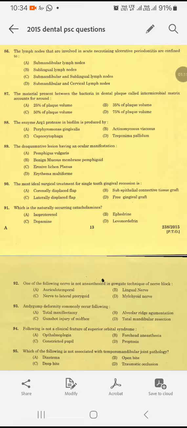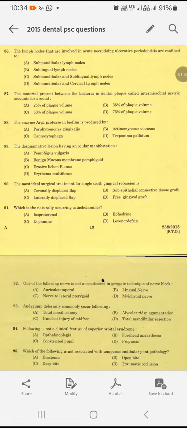Option D. Question number 87. The material which is present between the bacteria in dental plaque, called intermicrobial matrix, accounts for around how much percentage of the plaque volume? 25%, 35%, 50%, or 75%? I'll read the question once again. The material present between the bacteria in dental plaque is called the intermicrobial matrix. So what is the percentage of this intermicrobial matrix in dental plaque? It is around 25%. Option A is the answer.